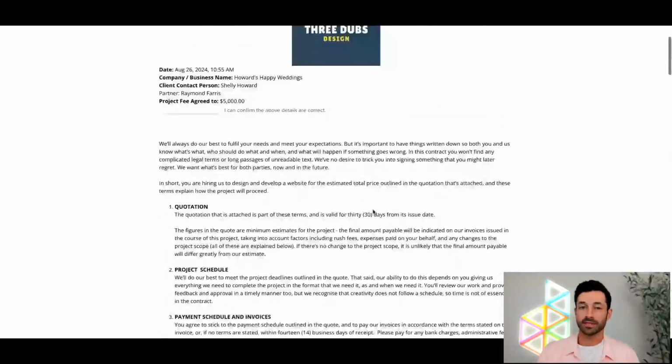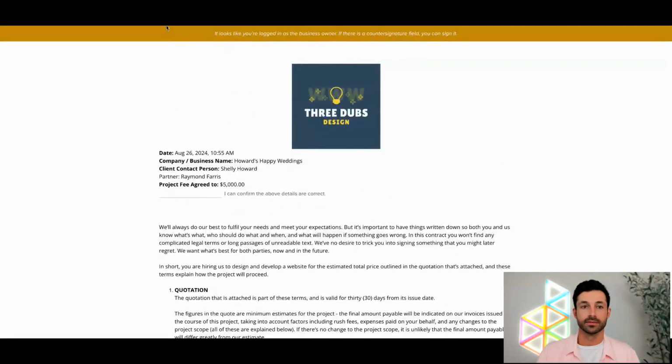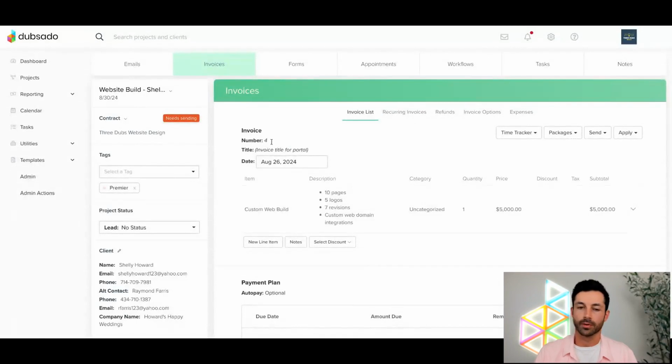So the last piece here is just sending these things out. Let's go ahead and jump over here. Cool. All right, so now we know that our contract is ready to go and our invoice is ready to go. We can go ahead and send an email. So let's go over to emails. And as you can see here, the contract says needs sending, right? It notes that I have not yet sent it.